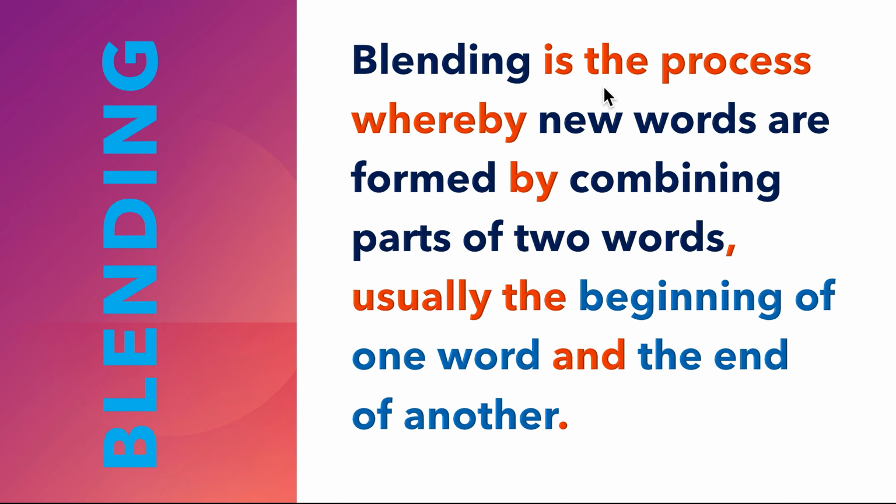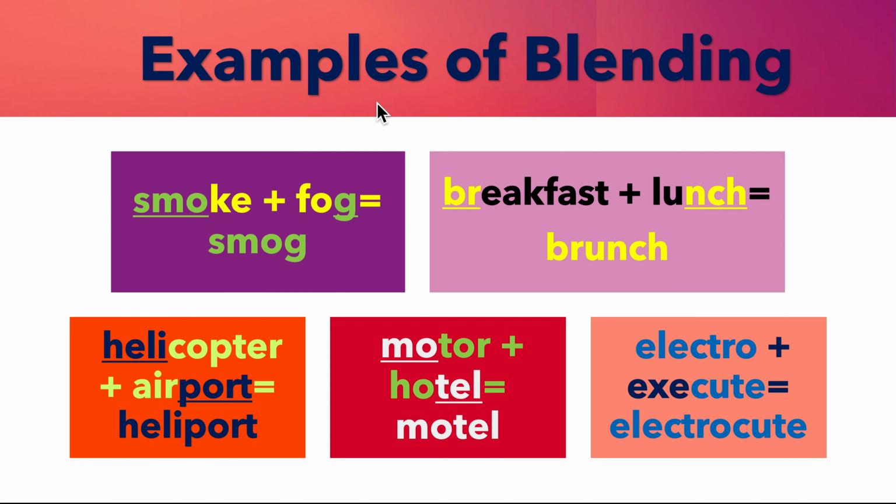Blending. Blending is the process whereby new words are formed by combining parts of two words, usually the beginning of one word and the end of another. Examples of blending. We have the word smoke plus fog. Take the beginning of smoke and the last letter of fog and it becomes smog.